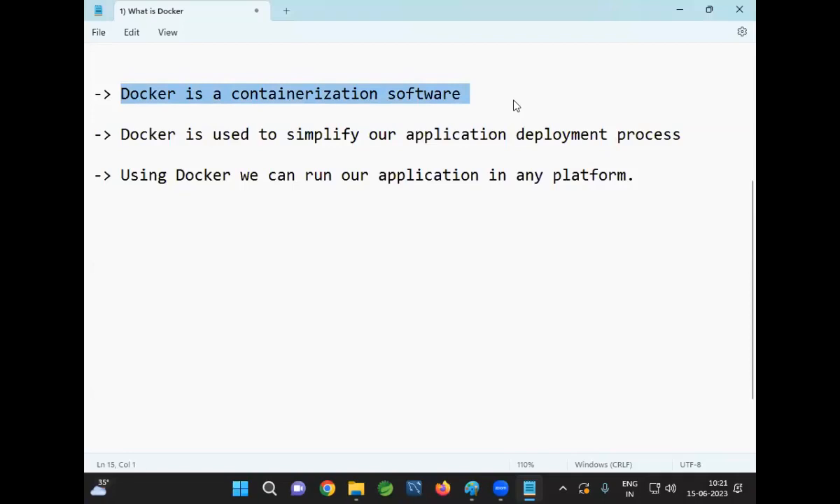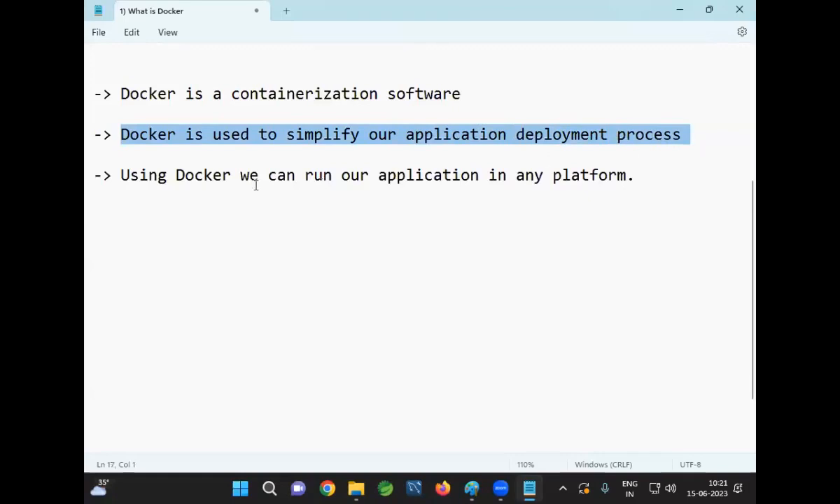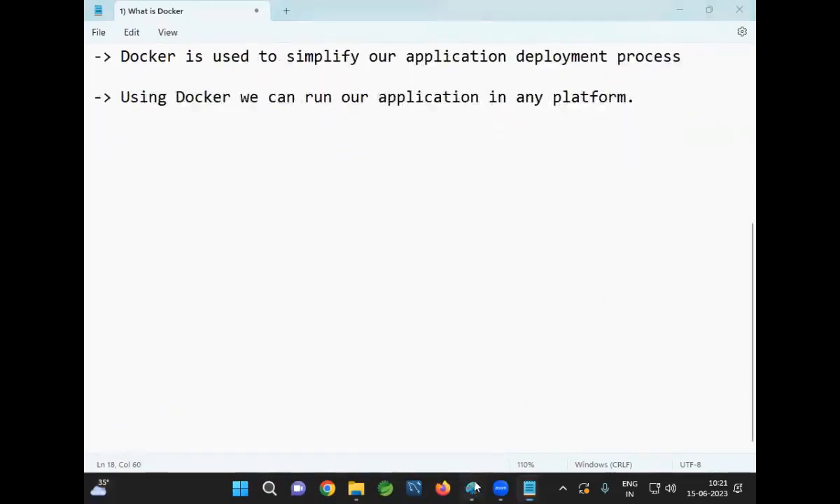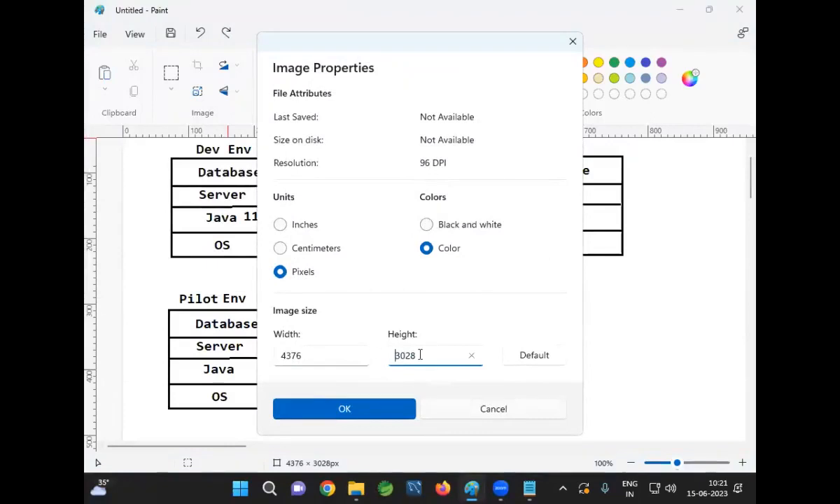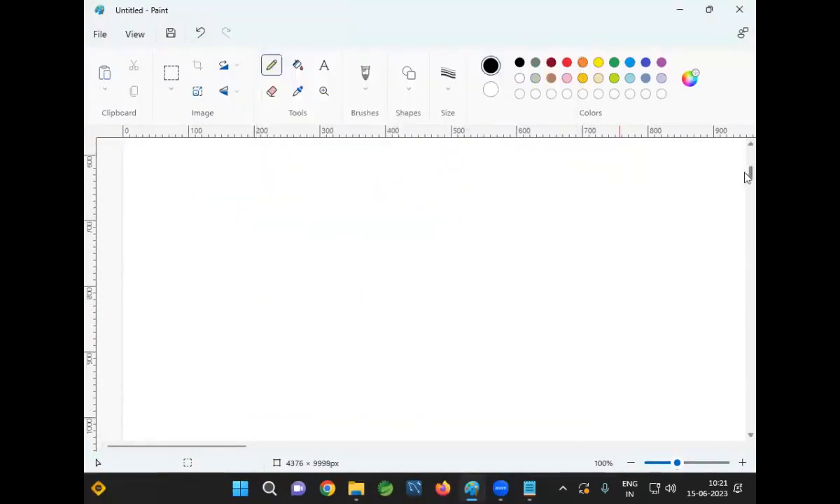Docker is a containerization software. Docker is used to simplify the application deployment process. Using Docker, we can run our application on any platform. Now, how is Docker going to solve this problem? Whatever environment issue we are going to get, how will Docker solve this problem?